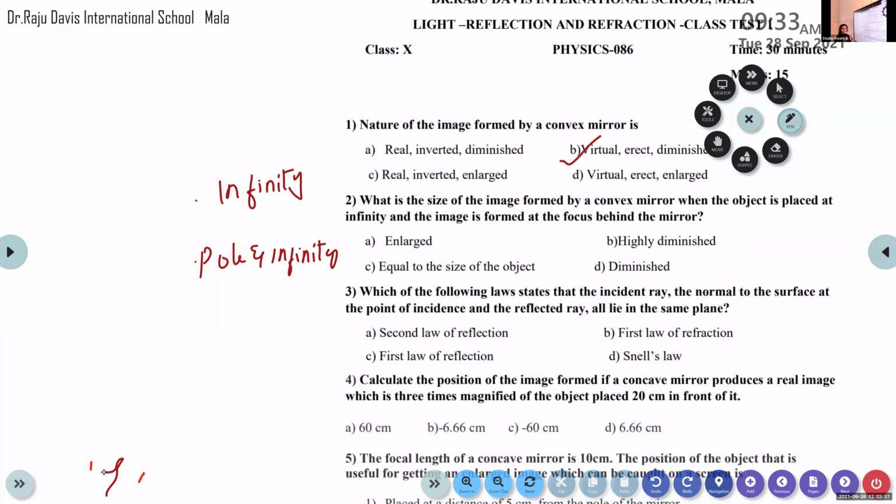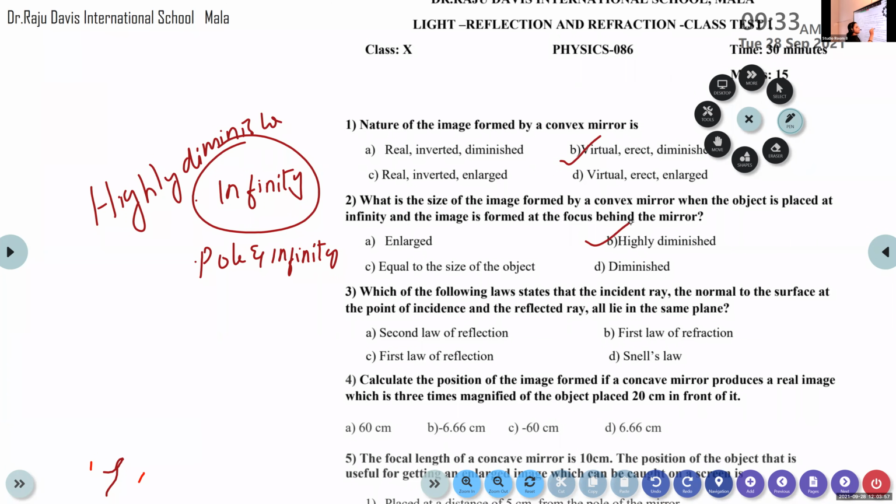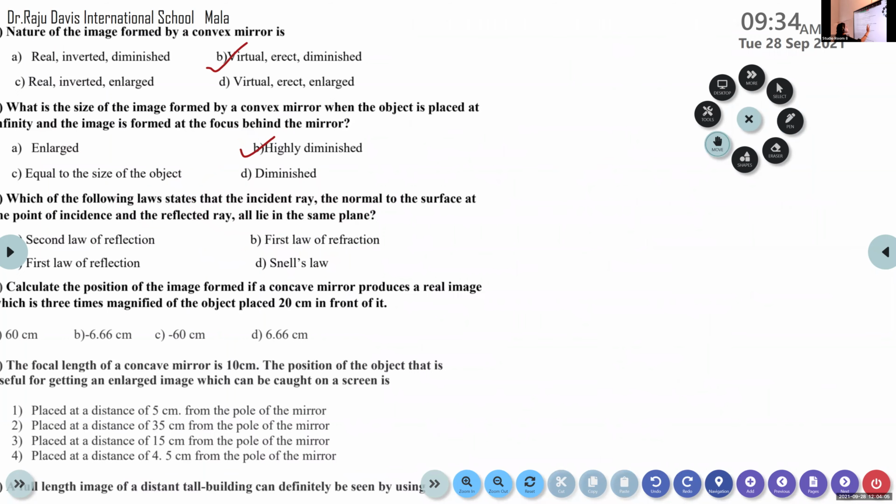In both cases the image is formed behind the mirror, and the nature is the same, virtual and erect, and it is diminished in both cases, but if the object is at infinity, it is highly diminished. You may be confused between the two answers, highly diminished or diminished. The correct option is option B, highly diminished. Now we can move to the third question.